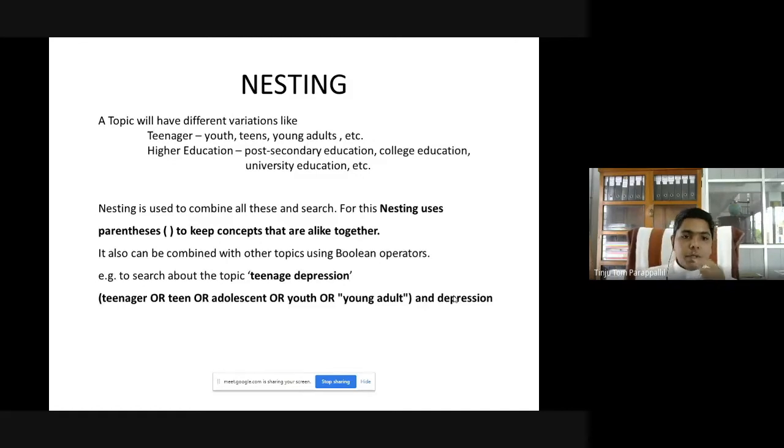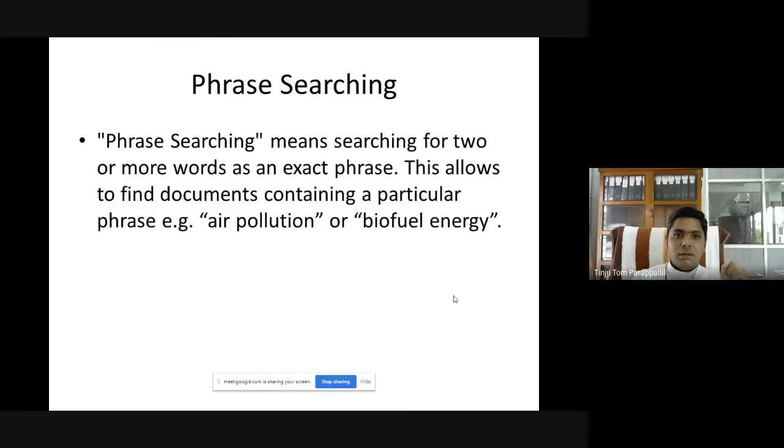So here is an example. If you want to search for teenage depression, in your results you want to include not only teenage, but also youth, teens, young adults, etc. So what will you do? You will put in brackets and include a Boolean operator: teenager OR teen OR adolescent OR youth OR young adult. So the results will have any of these elements in connection with depression. Then close the bracket, put an AND, that is another Boolean operator, then depression. Okay, I think you got this one.